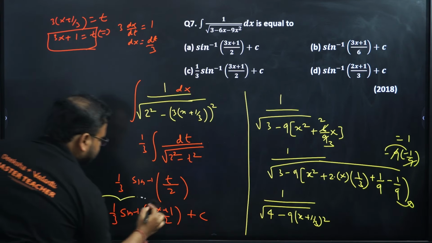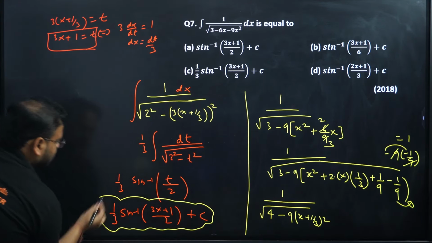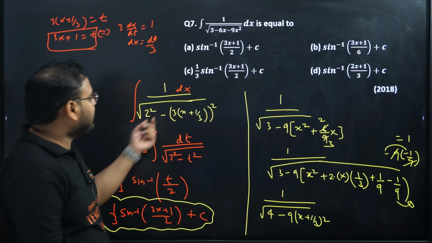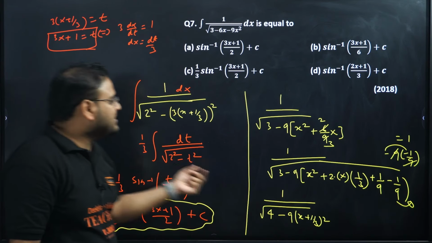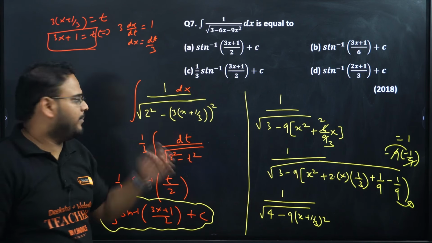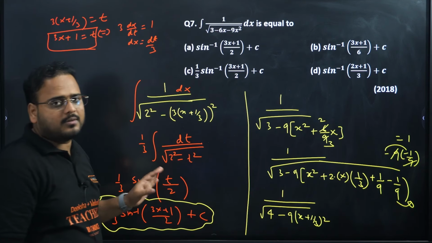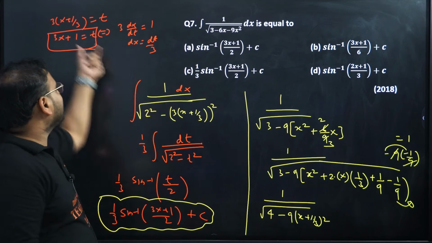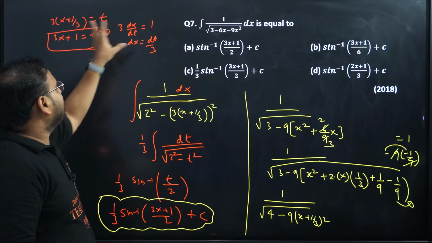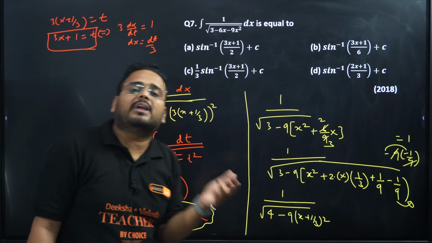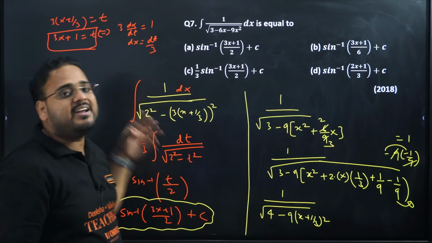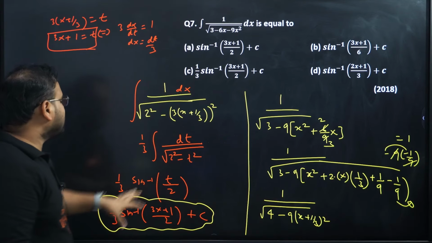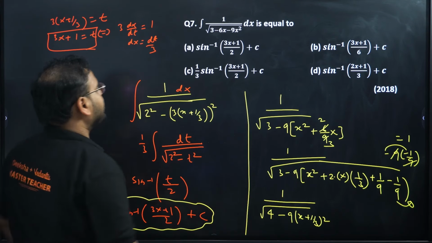This is my answer. A very, very good question. Usually what happens, we take this 3 outside, we take this 9 outside. That also you can do, no problem. You can take this 9 outside, that also will work. You'll get 2 by 3 and you will get the same result. But if I take this directly, 3 times of x plus 1 by 3 as t, I get 3x plus 1 as t. Differentiate, I'll get 3 dx by dt as 1. It means dx is nothing but dt by 3. Replace it, you'll get the answer option C.